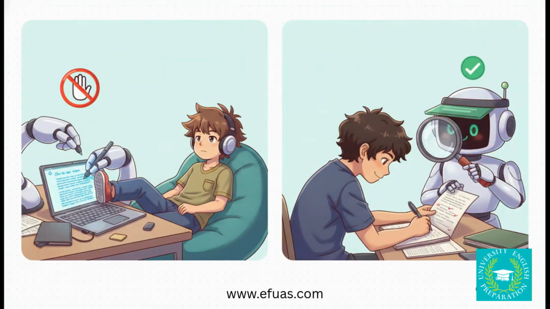So, this is where you have to understand the bright, clear line in the sand. Asking an AI, "Hey, write a paragraph about social media and anxiety." That's academic dishonesty, full stop, no gray area. But asking it, "Hey, could you check this paragraph that I already wrote for grammar mistakes?" Well, that's just using a tool. It's like a superpowered spell checker. See the difference? One is outsourcing your brain, the other is just polishing your own work.